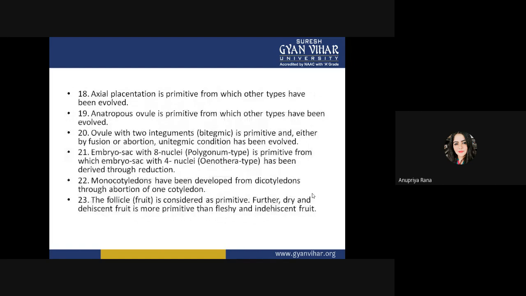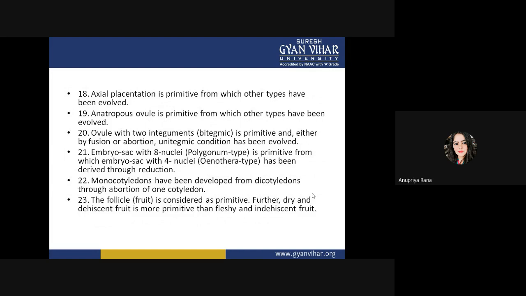Desired presentation is primitive. Okay. And the anatropous ovule is more primitive than the other. I'm just telling you what Arthur Cronquist thought was primitive, and the second thing in this line that will be derived from the primitive: ovules with two integuments, like the bitegmic condition, are primitive, and the other ones, which are just unitegmic, have evolved.